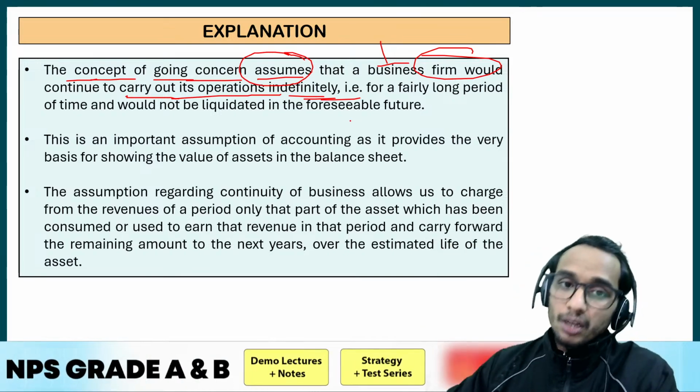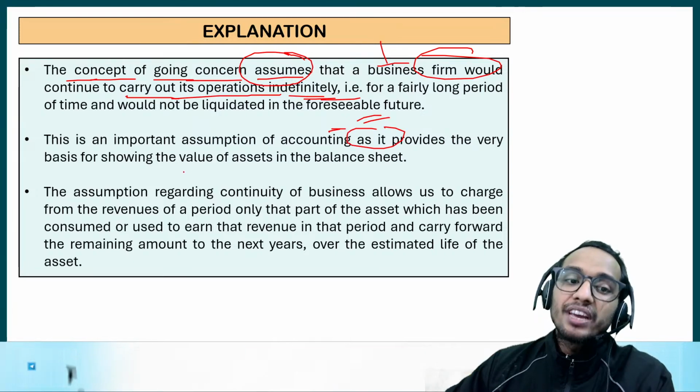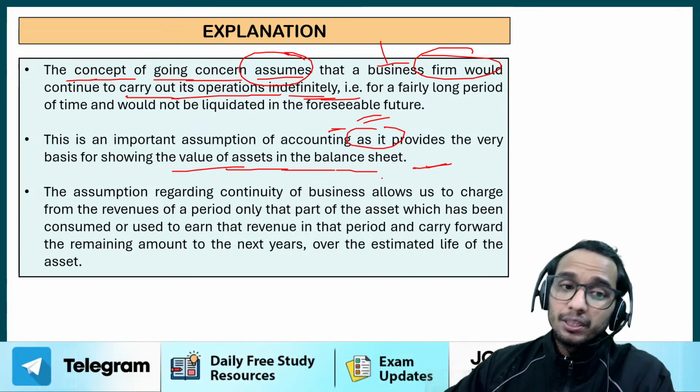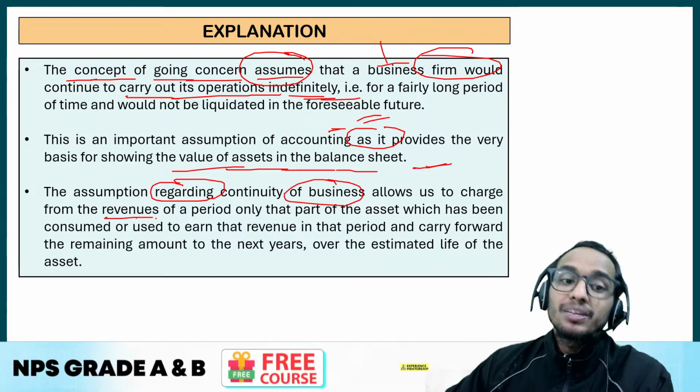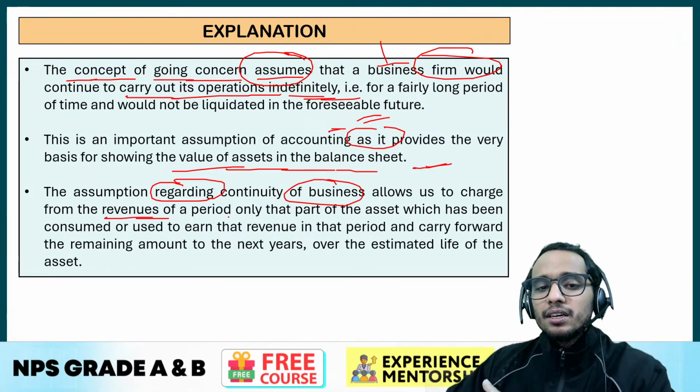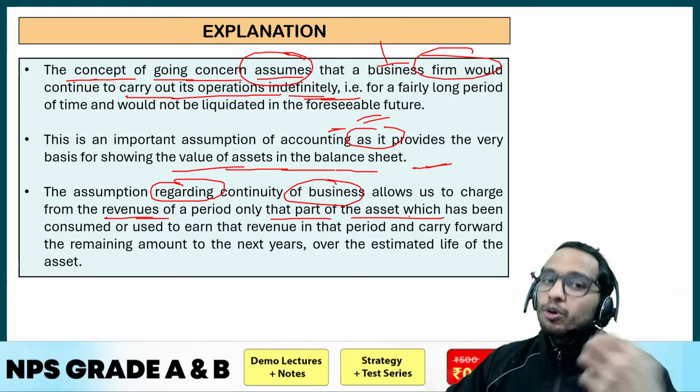So the going concern concept is this. This is an important assumption of accounting as it provides the very basis for showing the value of assets in the balance sheet. Okay. The assumption regarding continuity of business allows us to charge from the revenue of a period only that part of the asset which has been used. This is what I have told you.